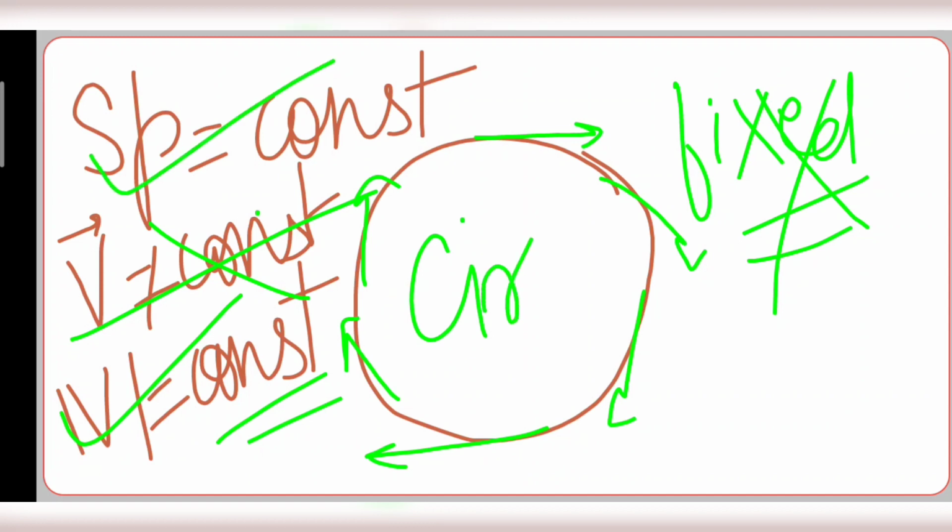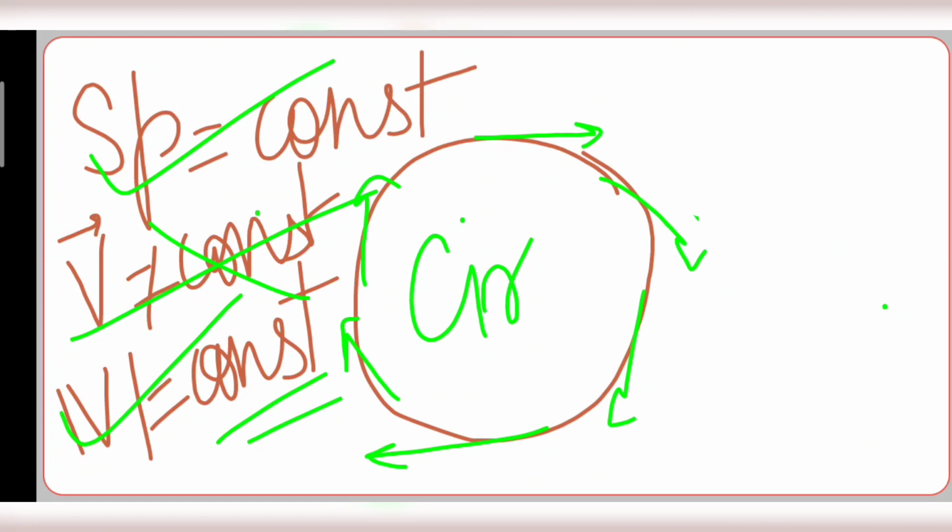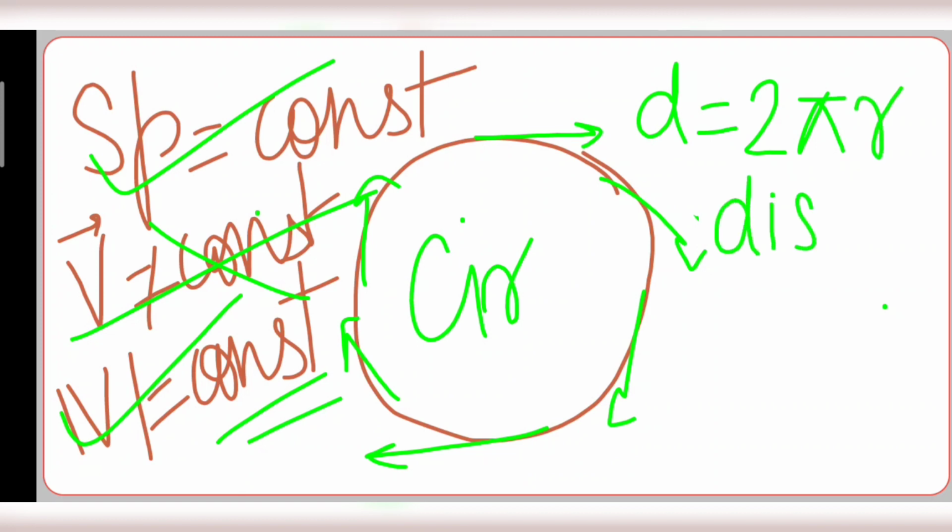Now if I ask what is the distance you covered, then you'll simply write that I covered the perimeter 2 pi r. What is the displacement you covered? Displacement, if I started from here and I ended up here, then the displacement is 0.